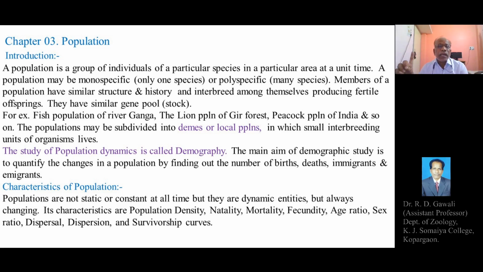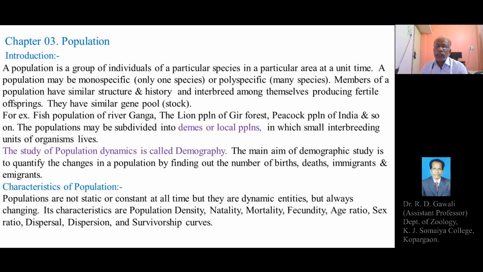The population has several characteristics. We are going to study these characteristics of the population in detail one by one, such as population density, natality, mortality, fecundity, age ratio, sex ratio, dispersal, dispersion, and survivorship curves.